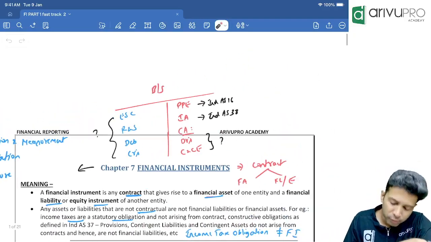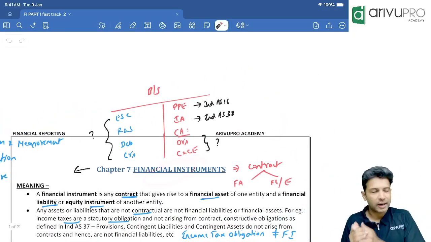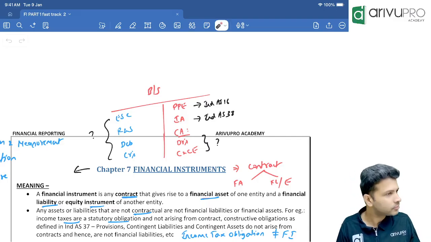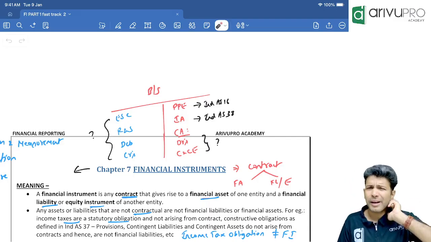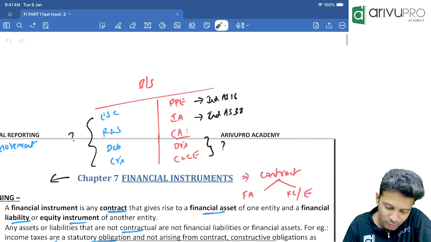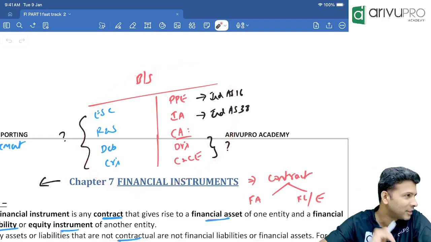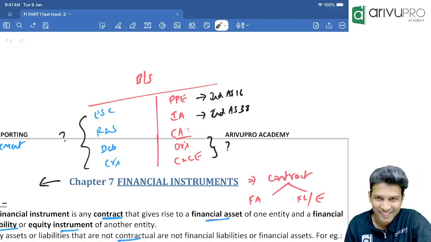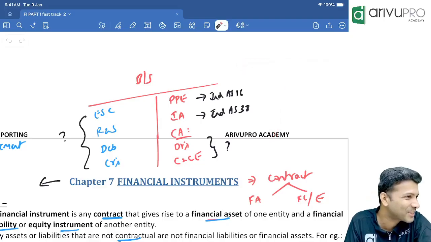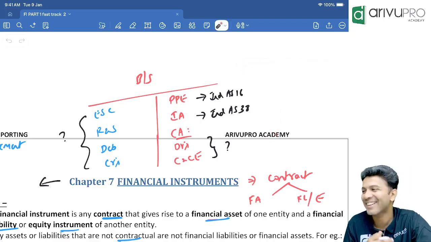Before we start the meaning and the chapter contents, let's understand the background. Why was the standard introduced? Now, people, let's take our old 11th grade or 12th grade balance sheet. We used to prepare the balance sheet in this format. Life was so easy in 11th and 12th, no? Draw one line, modify inside the class also, outside the class also. Yeah, life was very, very simple, correct?